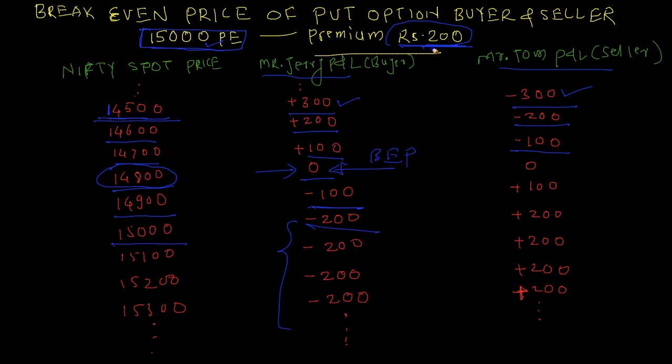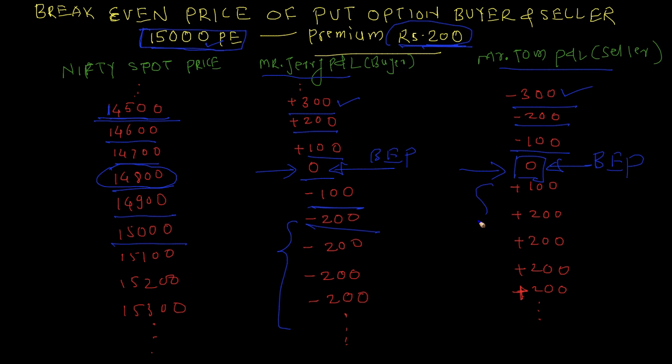So his net profit and loss will be minus 200 from here and plus 200, so minus 200 plus 200 is 0. So at this point Mr. Tom is not making any profit or loss. That's why this is called the break-even price of Mr. Tom. Now you can see the break-even price of Mr. Jerry is also 14,800. The break-even price of Mr. Tom is also 14,800. So that means the break-even price for put option buyer and seller is the same.